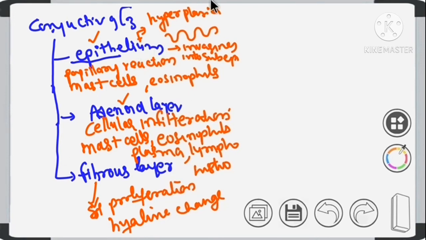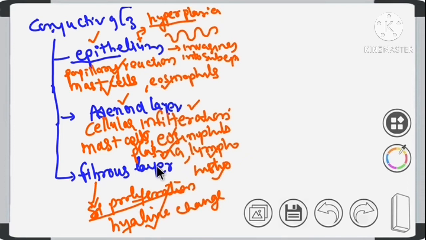In the epithelium, we'll see hyperplasia of the cells. After that, this epithelium will invaginate into the subepithelial tissue, and there will be a papillary reaction and infiltration by mast cells and eosinophils. Clear? In the adenoid layer, we see cellular infiltration by mast cells, eosinophils, plasma cells, lymphocytes, and histiocytes. Clear? In the fibrous layer, we see proliferation and hyaline change. Clear? These are changes that we see in the layers of conjunctiva.